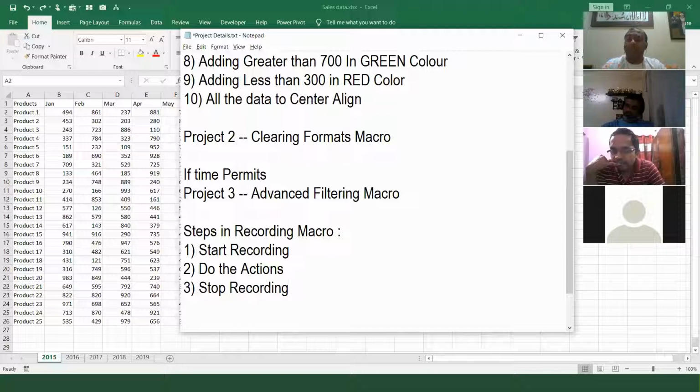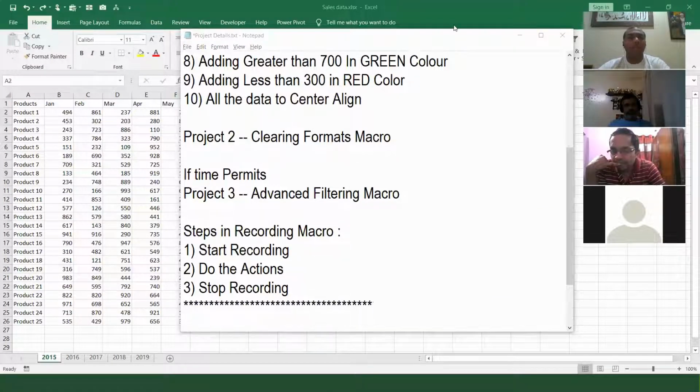So you start the macro, you do the actions, and you stop the macro. Khalas, your work is done. This is the simple macro. So macro is nothing big. You should know only how to record and run. But the challenge comes when you go for programming. So now I am starting the actual practical session. So be attentive over here.